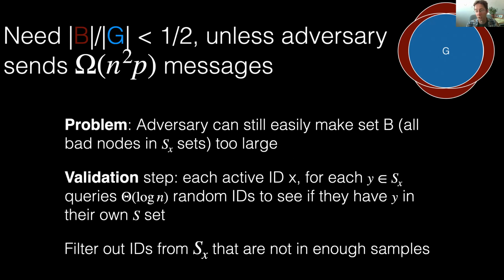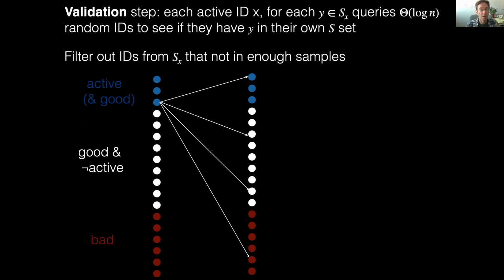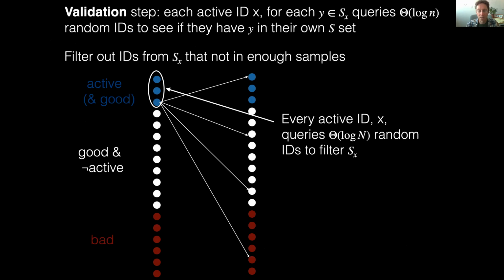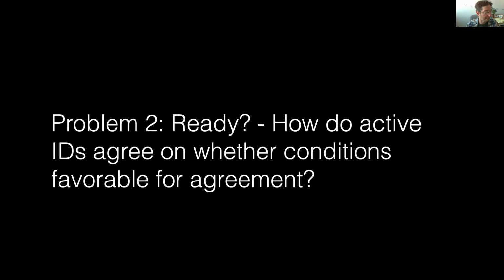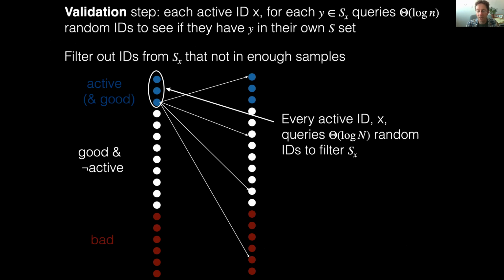So this requires the adversary to send out a large number of messages in order to mess up the conditions for our LargeCoreBA algorithm. Here's a picture of how this works. Blue is the active and good IDs, white is the good and not active IDs, and red is the bad IDs. These IDs are sending out queries to theta log n random IDs in order to filter out the SX values.